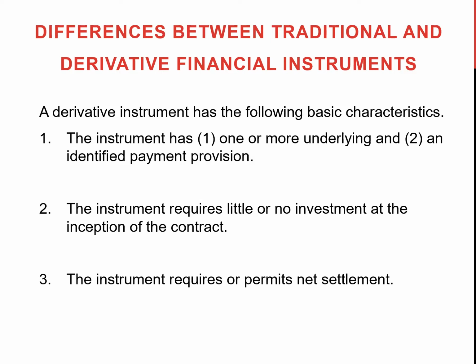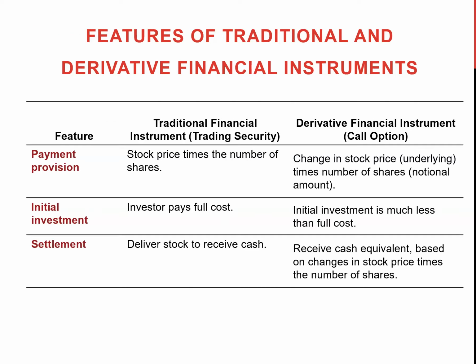When a company wants to invest in a derivative instrument, it may not need to invest a huge amount of money initially. Rather, the initial investment amount is very little. Also, a derivative instrument requires some net settlement. Now, this chart will show you the differences between the traditional financial instrument versus the derivative financial instrument.